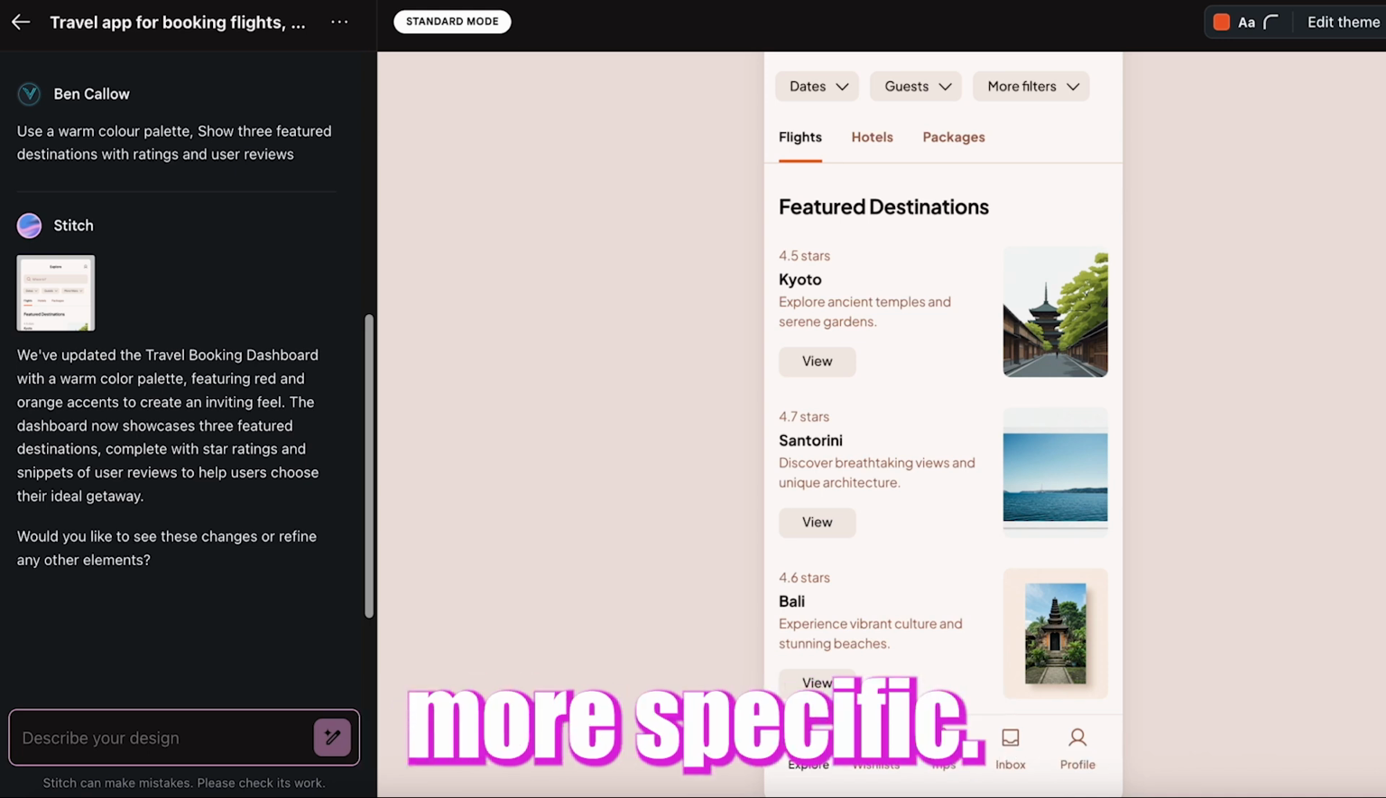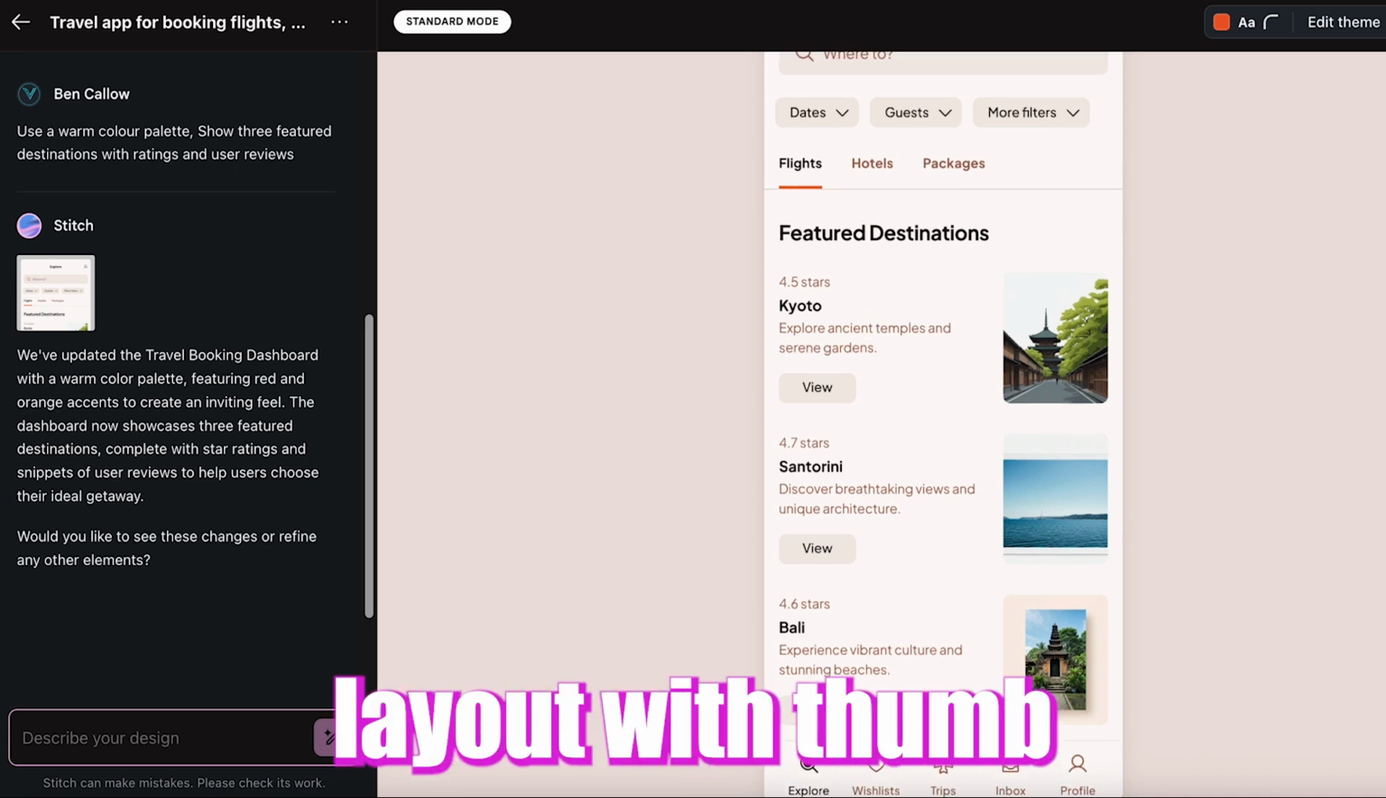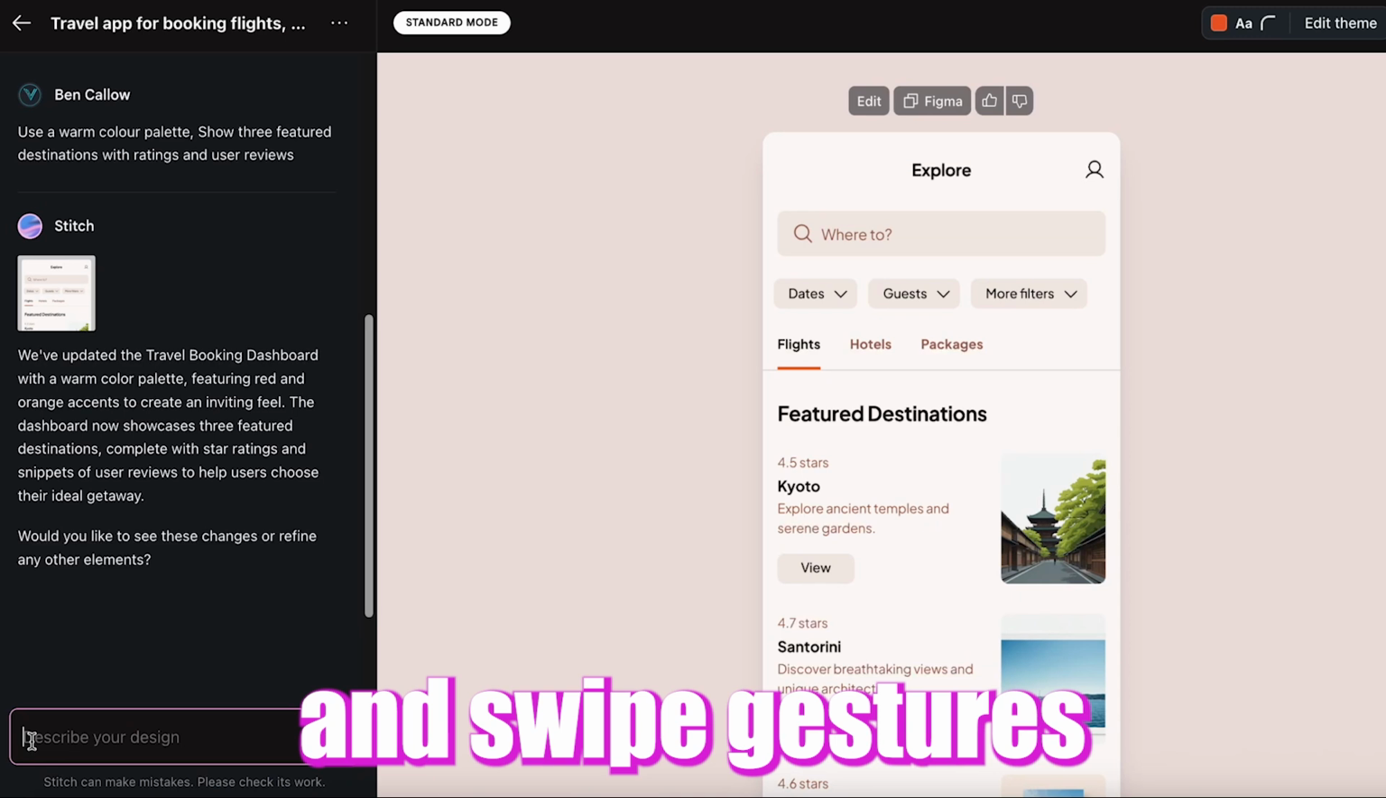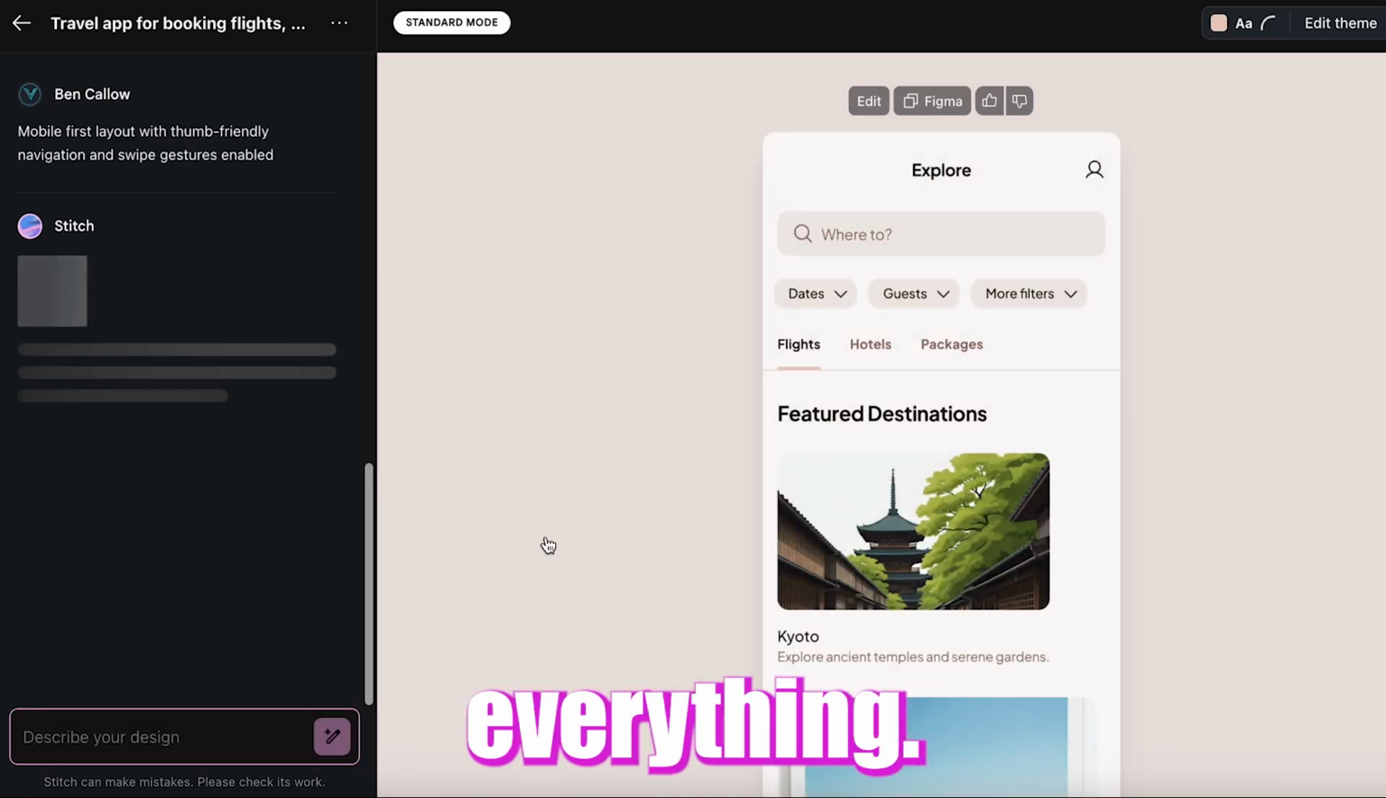Now I'll add something more specific. Mobile-first layout with thumb-friendly navigation and swipe gestures enabled. It restructures everything.